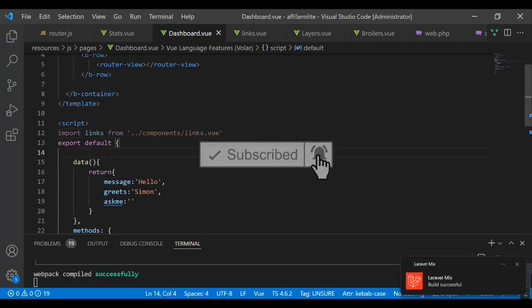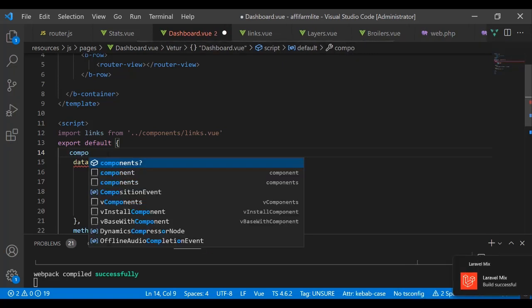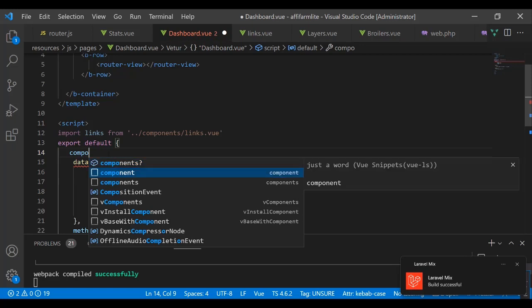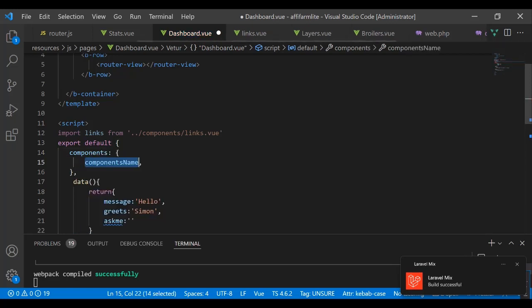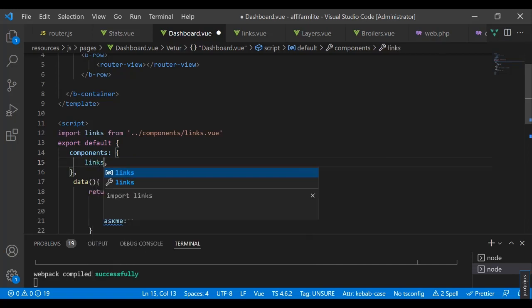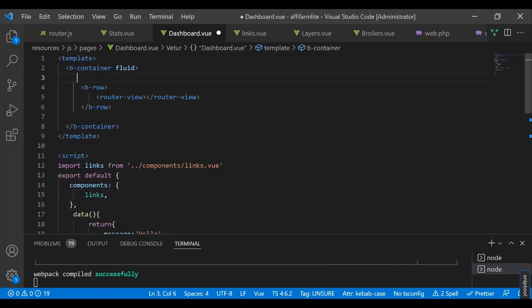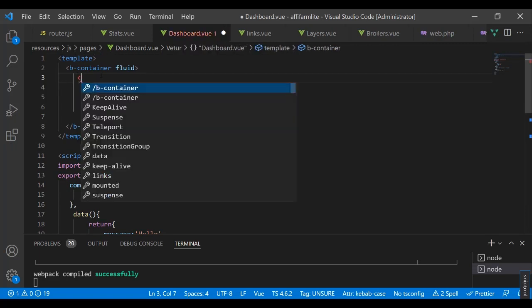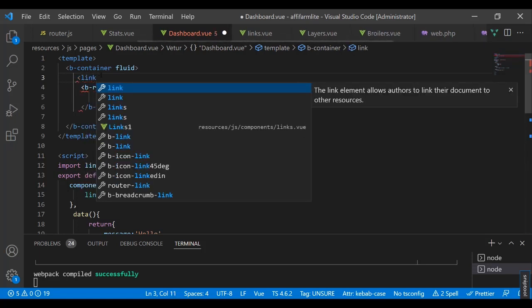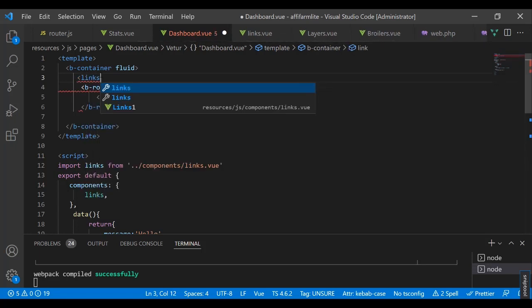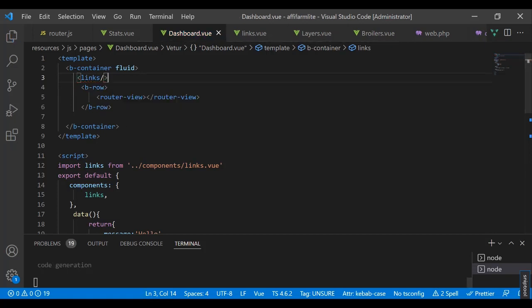Then I need again to call links as a component. So I'll look for the components option. We have these V components, like the component is an array that is going to register a component name, then you just call it. So this component will be links, okay? And then I just need to come here and call links. It already has a row there, but I need to be organized here, so I'll call links.